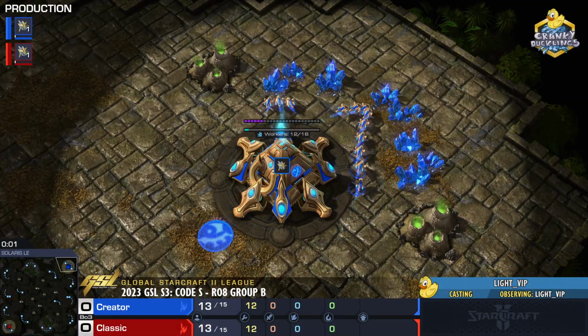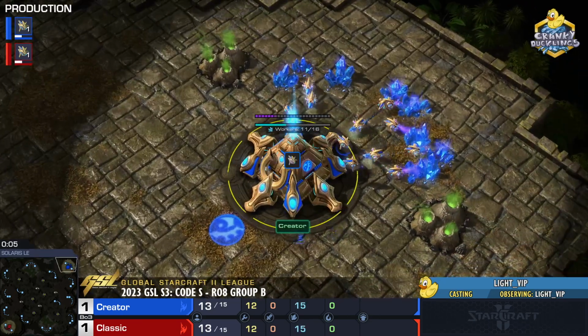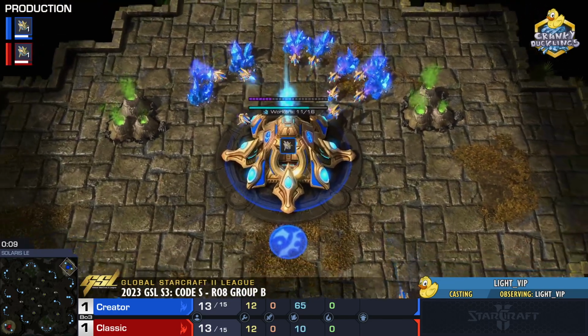It all ends here. It all ends on Solaris. And spawning in the top right hand corner of Solaris, we have the South Korean Protoss representing Club NV. It is Creator.